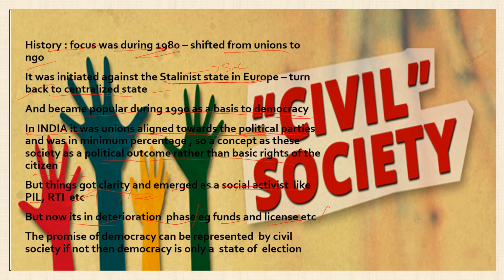You cannot use these sorts of outrageous statements in your answer writing, but I am just presenting my views on the article. Fine. So this article tries to say that it is in the deterioration phase because of the present government, and tries to criticize the government, and it also tries to say that in order to maintain the promise of democracy, civil society should be given a free hand. If not, democracy could be only a state of election. That is, democracy could be only seen in the form of election and not in the form of criticism.